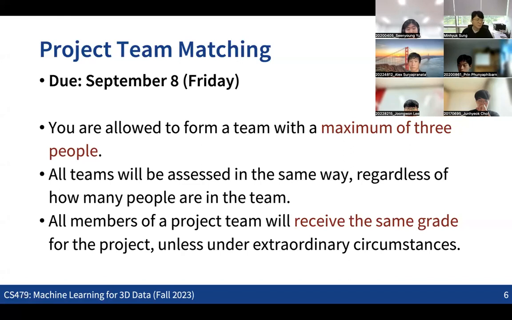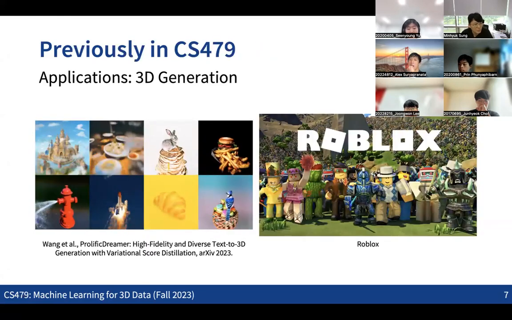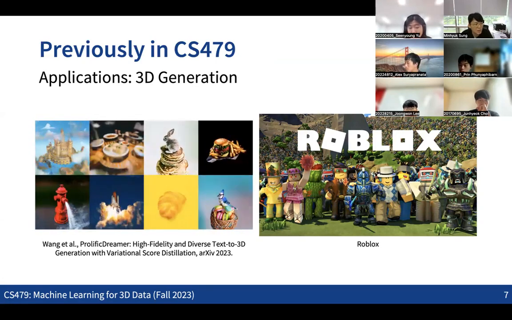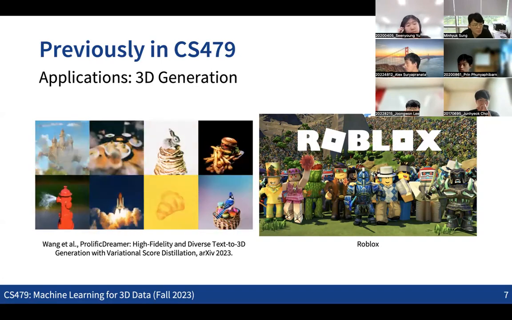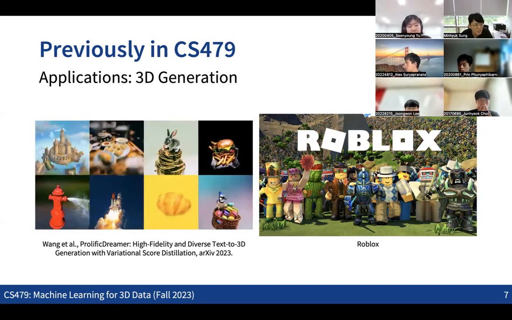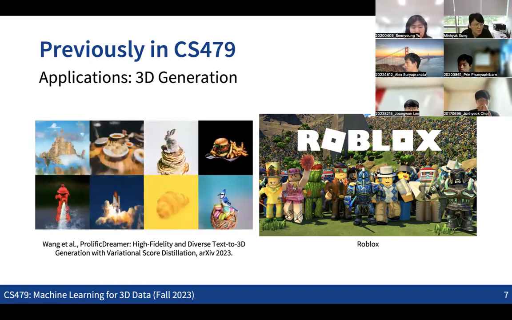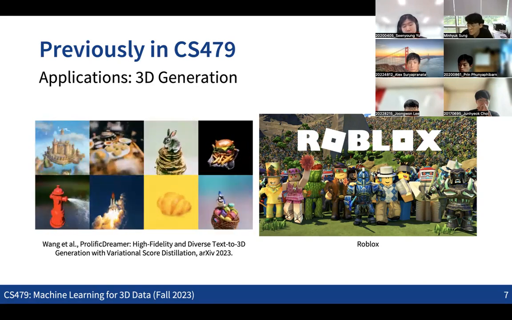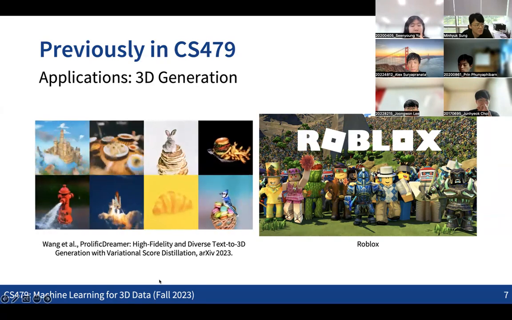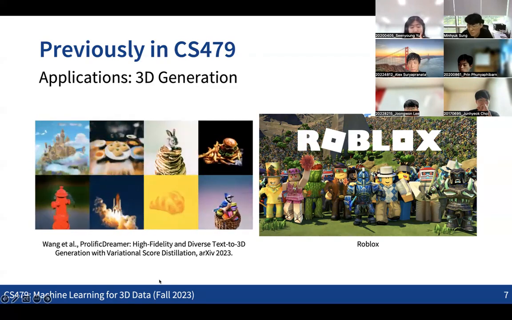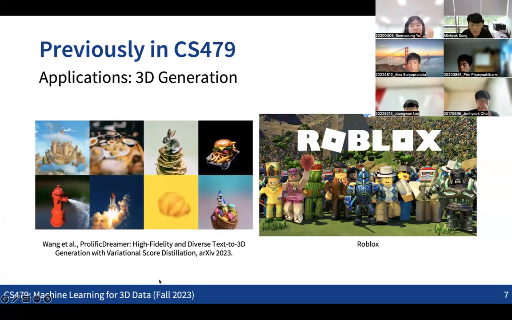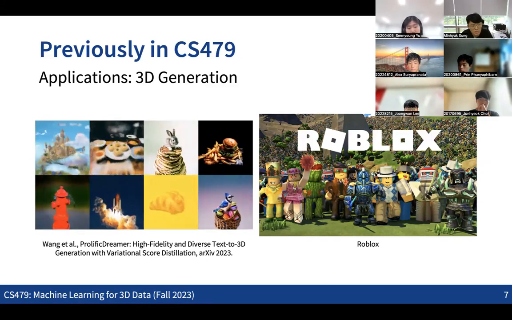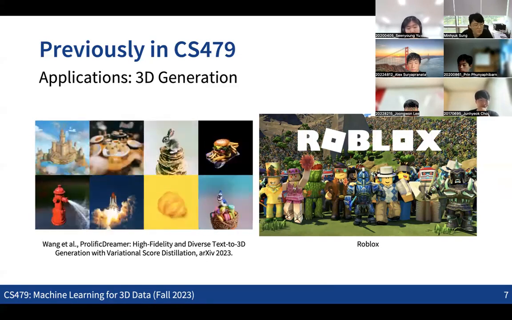Cool. Okay, so what we discussed last time is that we briefly saw some applications of 3D data. There are applications of 3D generation. We have seen cases of text generation and image generation, and also that there are already techniques that can automatically generate 3D contents. The video you can see here was the state of the art in making 3D contents. This kind of output can be used in many graphics, AR, VR applications like Roblox or metaverse-related things, right?